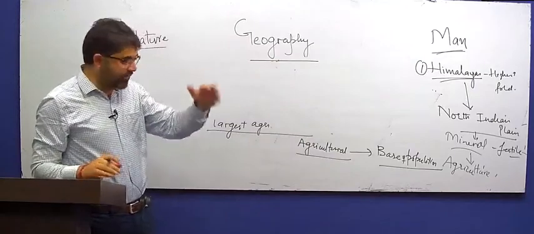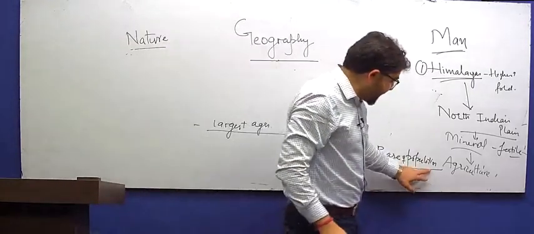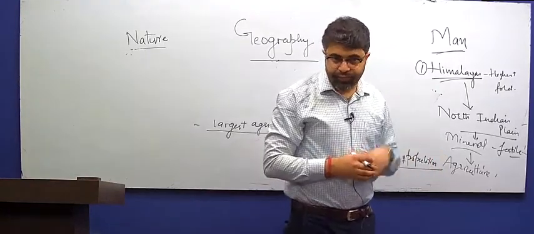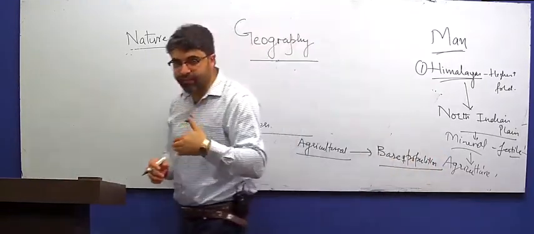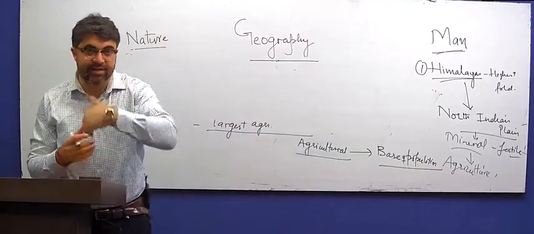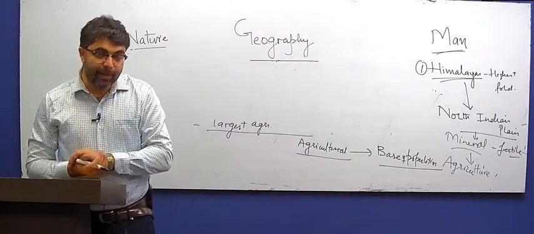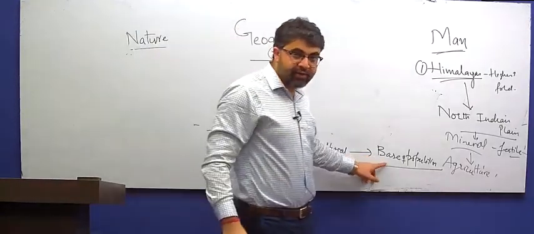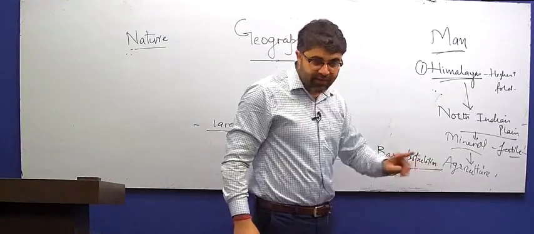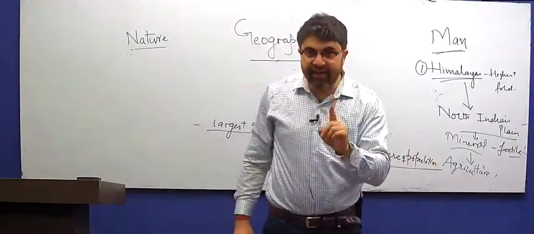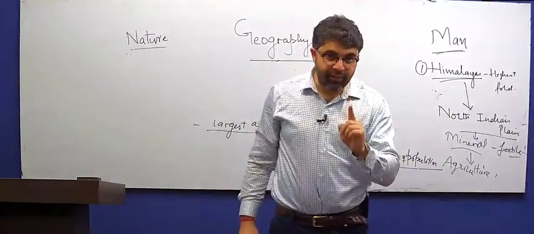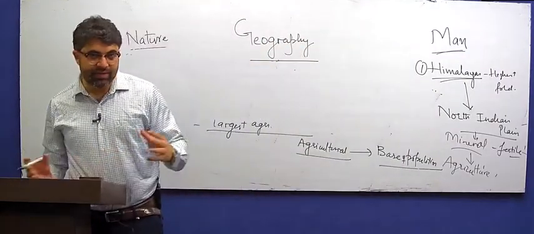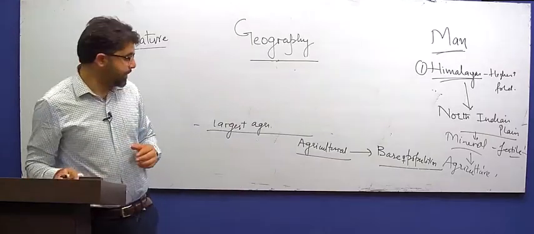But if you trace back the history, agriculture has been one of the main reasons for this high base of the population. Today, our growth rate is less than growth rate of most of the countries. But absolute number is so big because we are 130 crore population. So even if it is 1% added every year, it makes 1.3 crores. So that's one of the reasons why population is high.